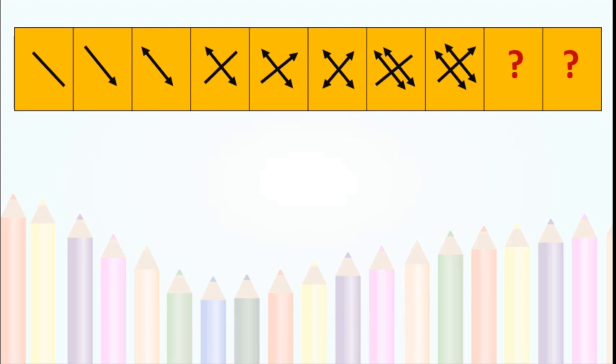This is only the first one, only a segment. No arrow marks are there. But here we can see an arrow mark on one side. In the next picture, we can see arrow marks on both sides. Okay, this picture is complete. So again, one more line came in the opposite direction. And in the second stage it got an arrow mark on one side. Then in the next one, arrow marks on both sides.